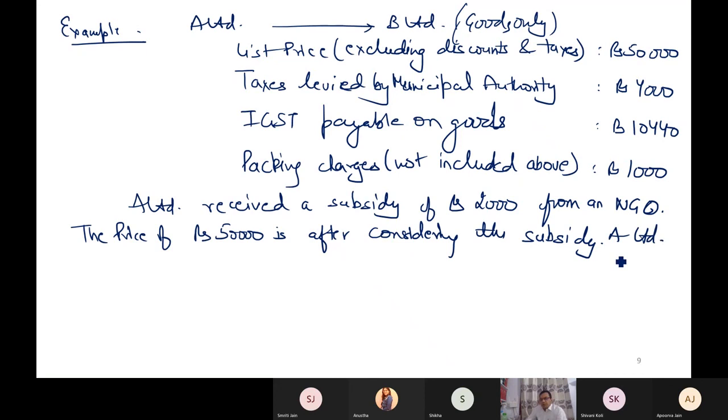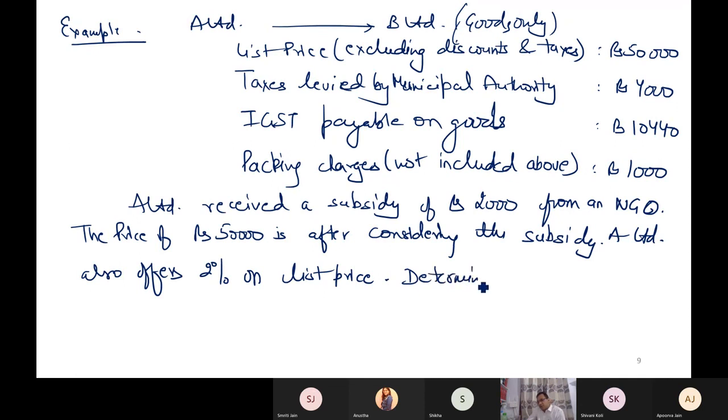A Limited also offers a 5% discount or 2% discount on list price. Determine the value of supply. Can you tell me the answer? How much will be the value of supply? Hurry up, try to help in giving me the answer, in determining the correct answer. Tell me the value of supply.